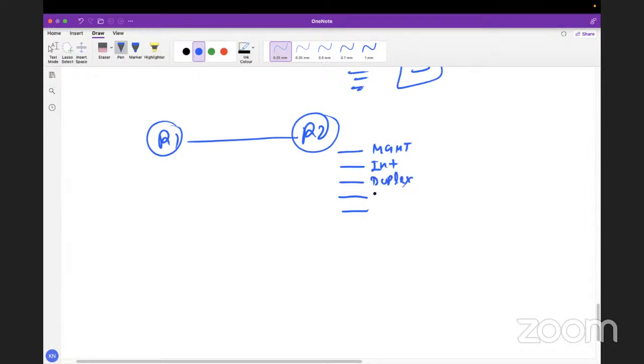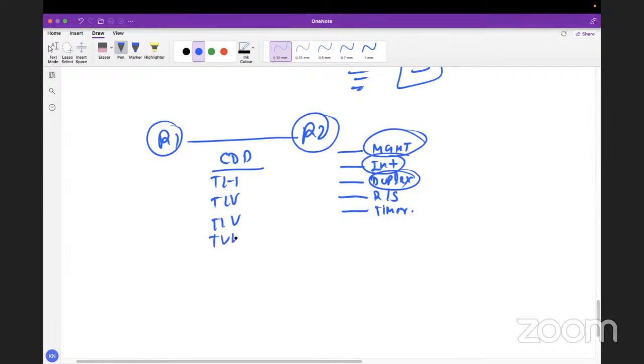And this is your platform details, whether it's a routing or a switching mechanism. And one more, let's take the timers, let's assume. So R2 and R1 will both be sending CDP packets to each other with TLV, this with TLV, this with TLV, and so on. So they are both exchanging this information with each other.